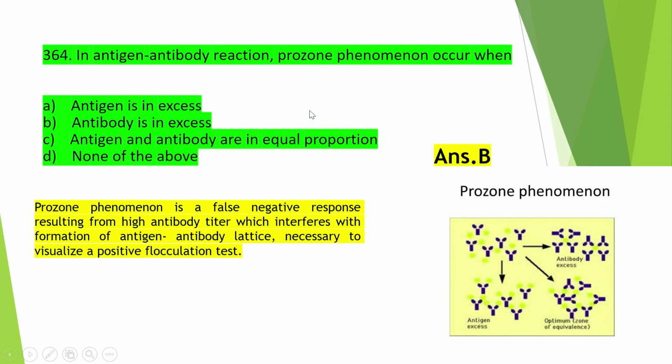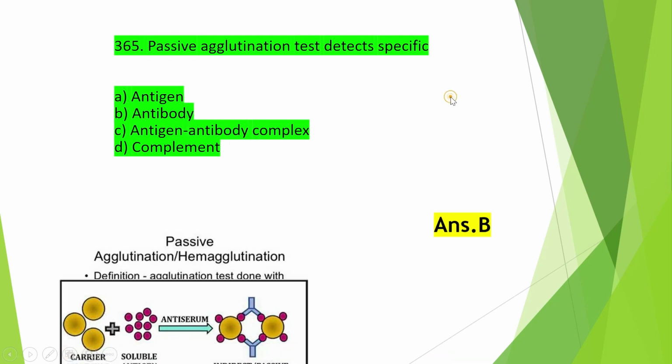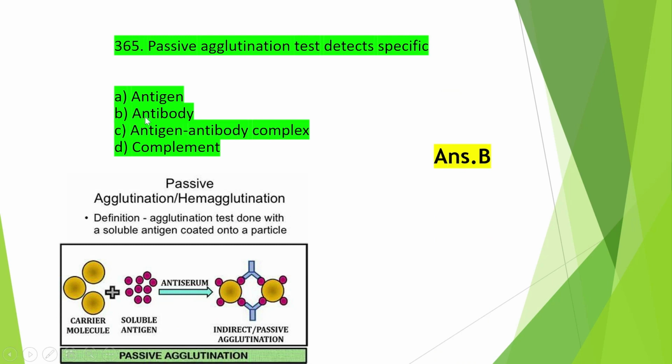Okay, so move on to the next question: passive agglutination test detects specific antigen, antibody, antigen antibody complex or complement, and the right answer is option B, that is antibody. So passive agglutination test detects specific antibody.